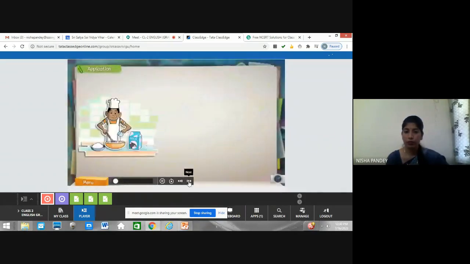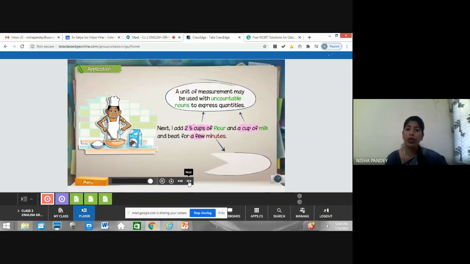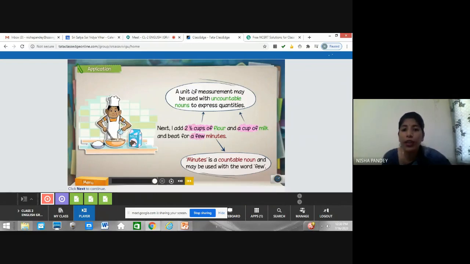Next, I add 2.5 cups of flour and a cup of milk and beat for a few minutes. So here again, it's an uncountable noun, and we are expressing a unit of measurement. For flour, like wheat flour, whatever flour you are using, we can measure with 2.5, some measurement quantity units you are expressing. And here a cup of milk, a few minutes, right?